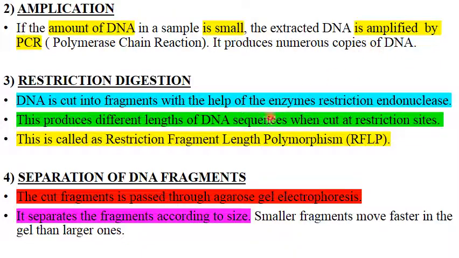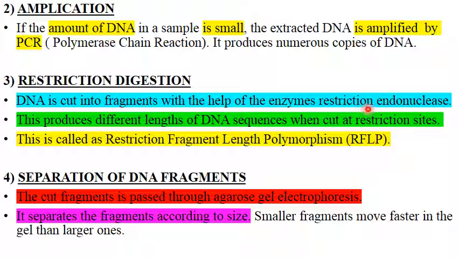Now the DNA molecule is very long, so we are going to cut it into fragments. So the third step is restriction digestion. The DNA is cut into fragments with the help of the same enzyme we have talked about, restriction endonuclease. This restriction endonuclease cuts the DNA at specific sites.